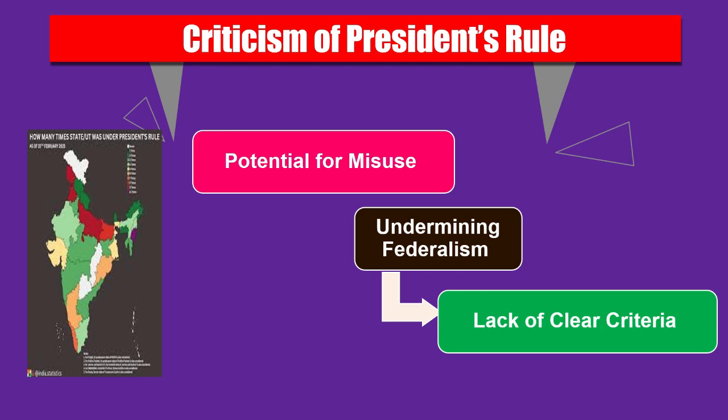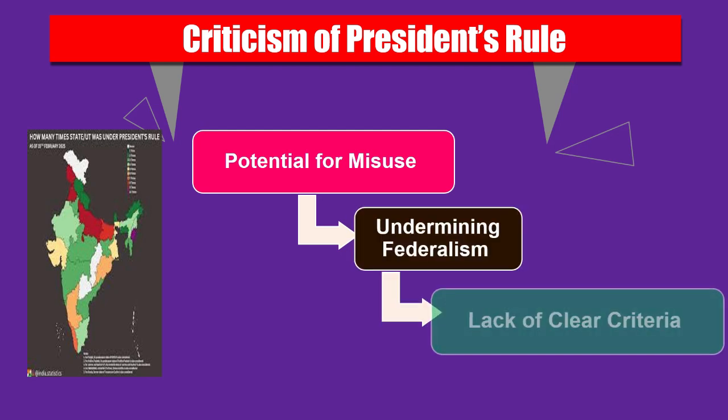And also there is undermining federalism. The imposition of President's Rule is seen as a violation of the principle of federalism, and also there is a lack of clear criteria. The Constitution does not provide clear, objective criteria for the imposition of President's Rule. That is an allegation of arbitrary and partisan use of the provision.